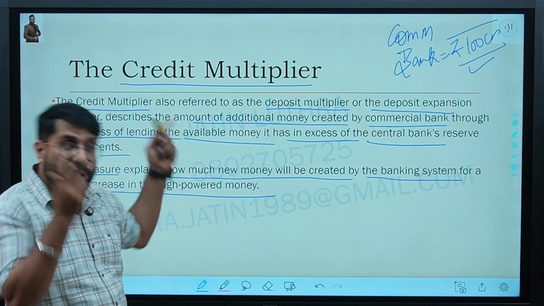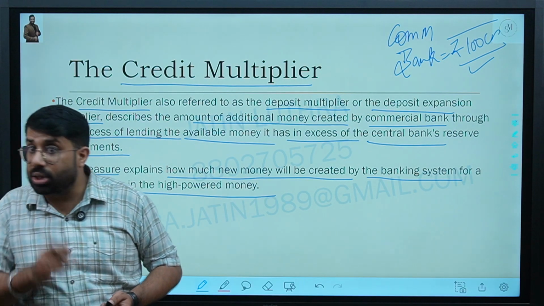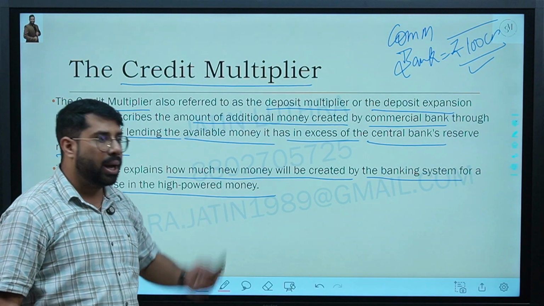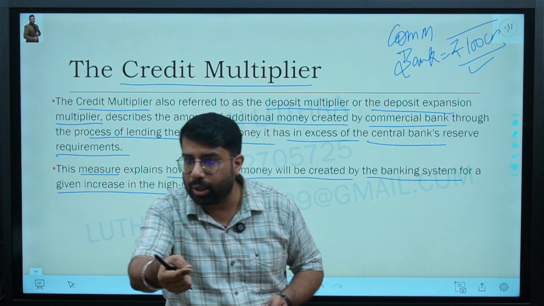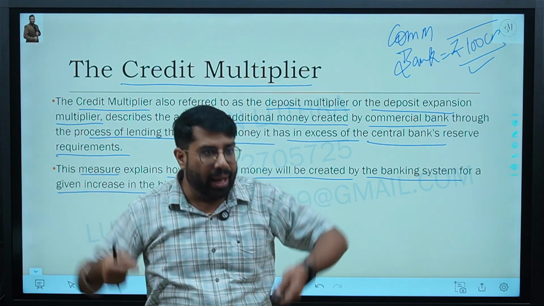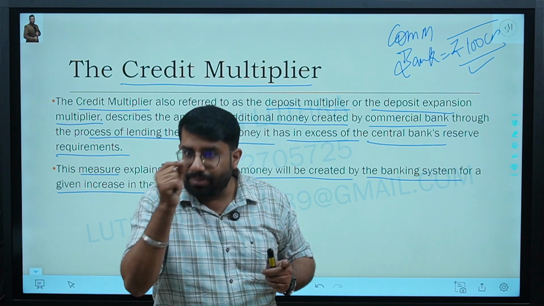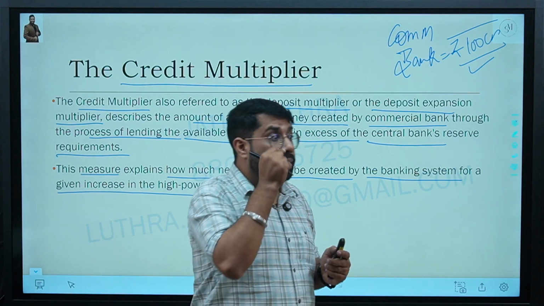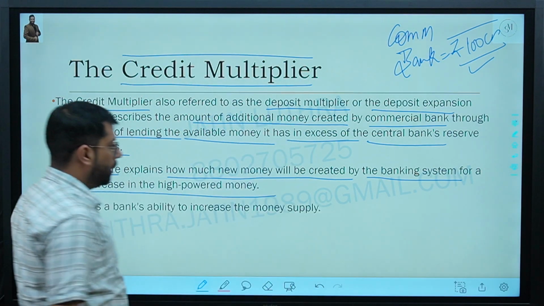Here, the role of commercial bank is important. Here, money supply is increasing. Why? Because commercial bank is injecting more money in the economy. Now we are analyzing that when commercial bank will inject more money in the economy, how much change will be there in the money supply because of the credit money created. Are we clear? So change in money supply because of the additional credit money will be measured by credit multiplier.